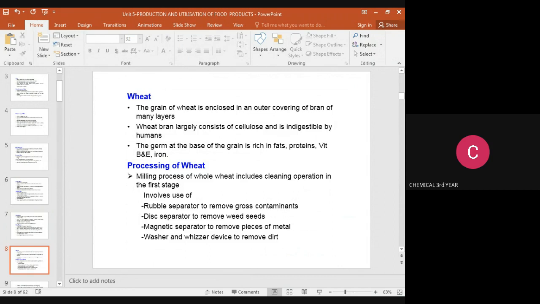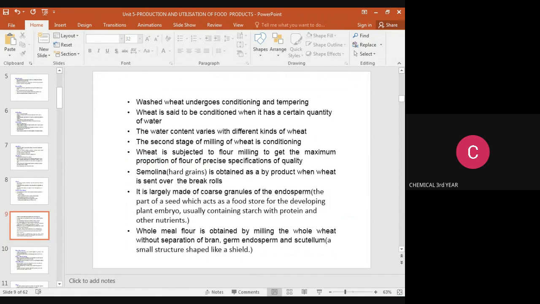Then the disc separator removes foreign seeds from the wheat. Then the magnetic separator removes pieces of metal. And the last one is the washer, a device to remove the dirt from the wheat. Then the washed wheat undergoes conditioning and tempering.